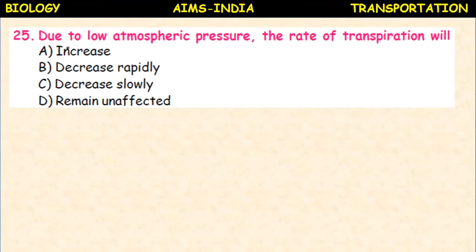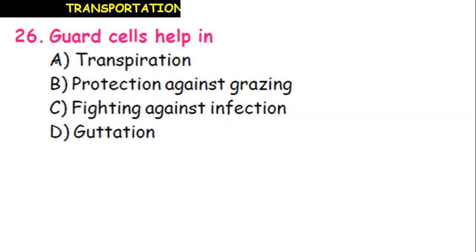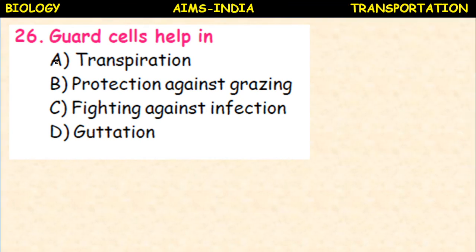Due to low atmospheric pressure, the rate of transpiration will increase, decrease rapidly, decrease slowly, remain unaffected. So, low atmospheric pressure, high transpiration. Guard cells help in transpiration, protection against grazing, fighting. It's already completed. So, transpiration.